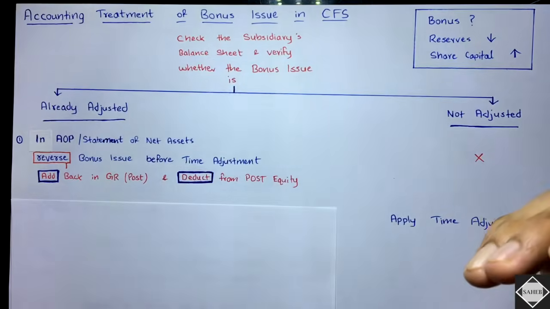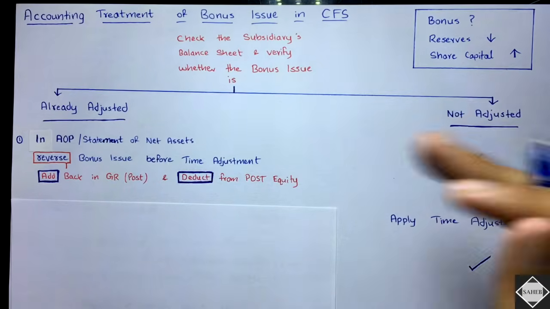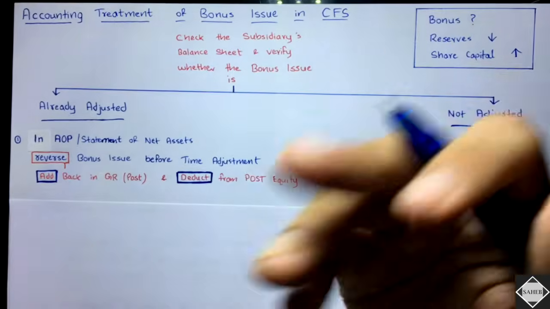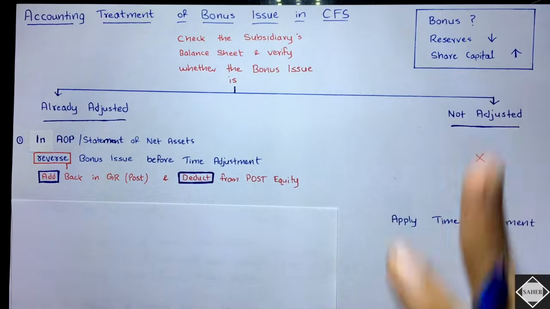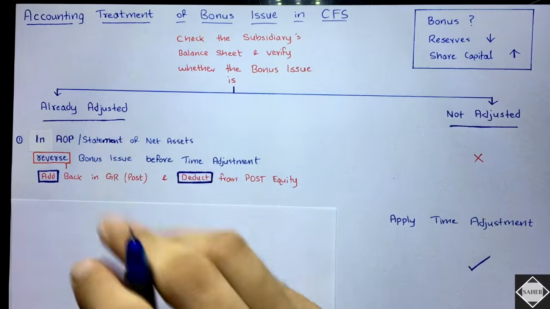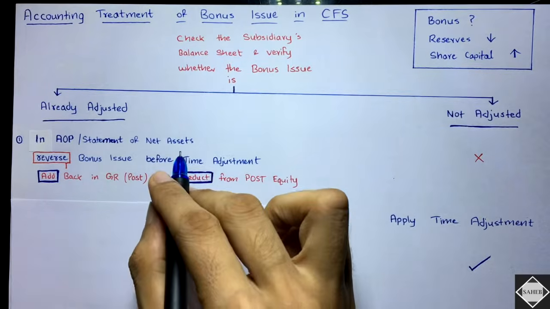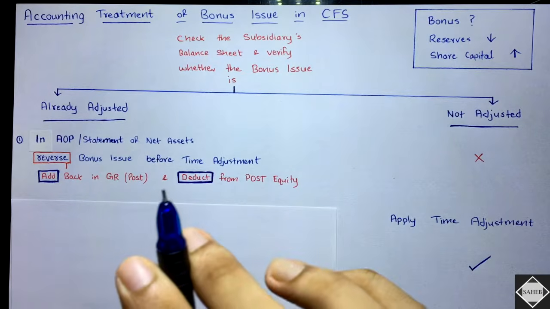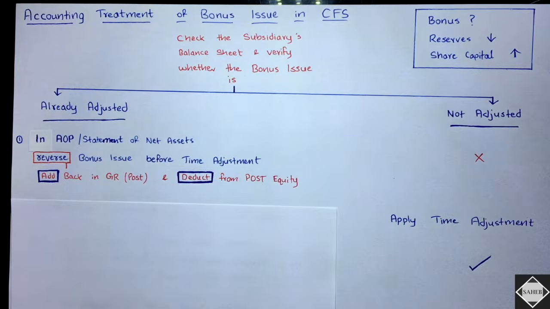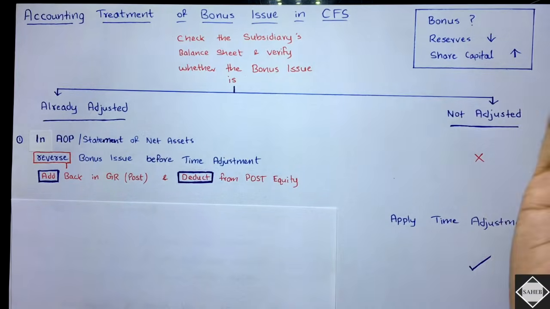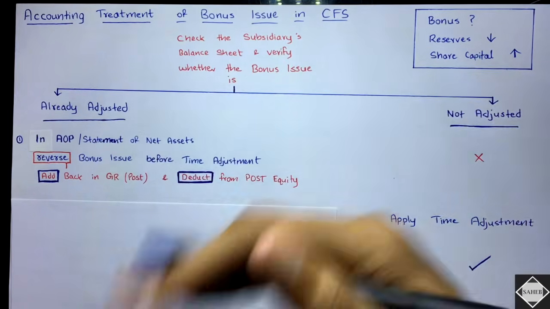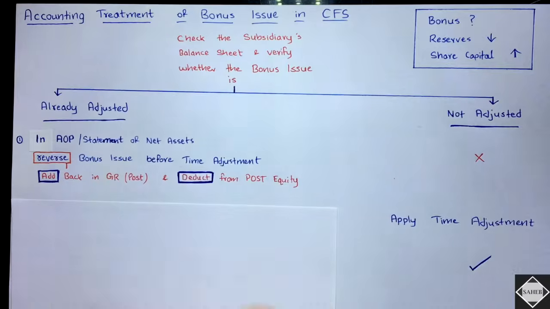In the module, every working note is affected: minority interest, cost of control, like that. And if it's a post-acquisition bonus, then the last working note, the consolidated reserves and surplus, is also affected. But here in our situation, only one working note will be affected, the statement of net assets, because we consider the capital and equity here itself. The effect will flow everywhere, because at last we take the percentages, and that will flow to cost of control, consolidated reserves and surplus, and minority interest.